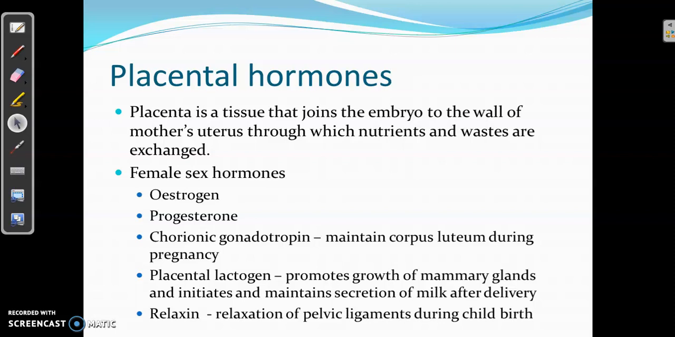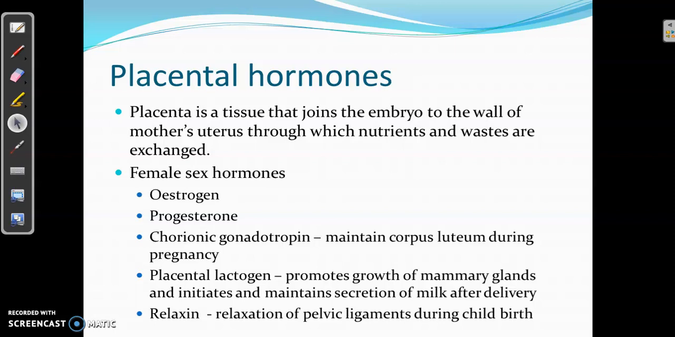It is producing the female sex hormones estrogen, progesterone, then chorionic gonadotropin, placental lactogen, and relaxin. So these are the 5 female sex hormones produced by the placenta. The estrogen and the progesterone are essential for the maintenance of pregnancy. Then chorionic gonadotropin is the hormone which is essential for the maintenance of corpus luteum during pregnancy.